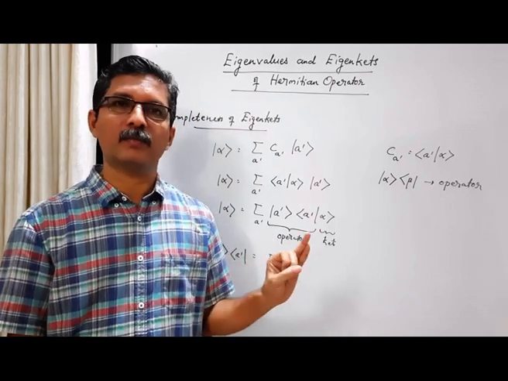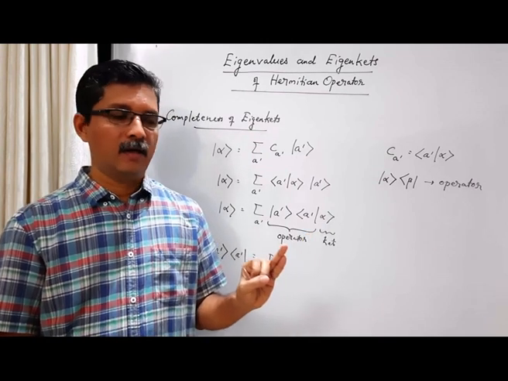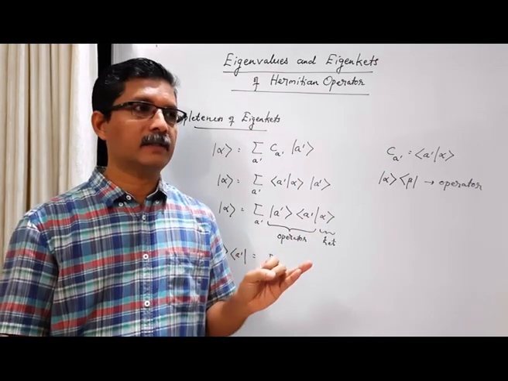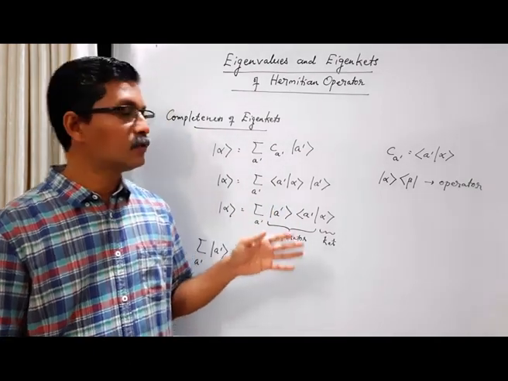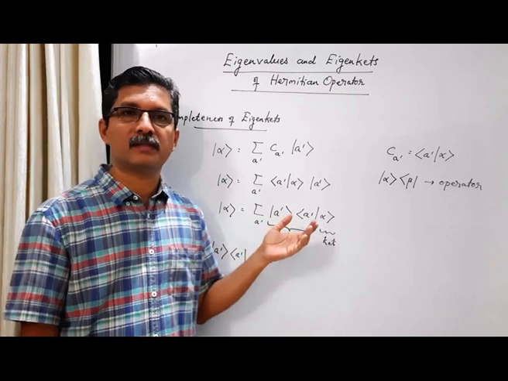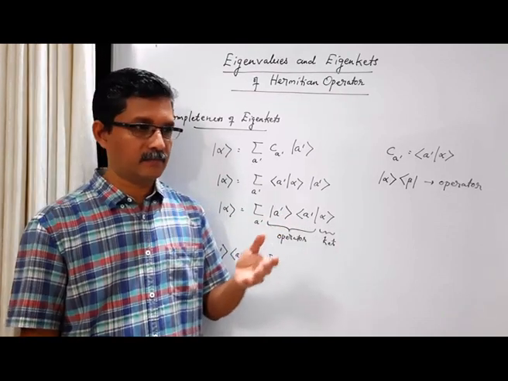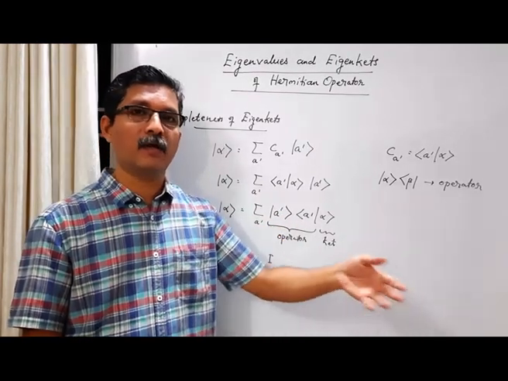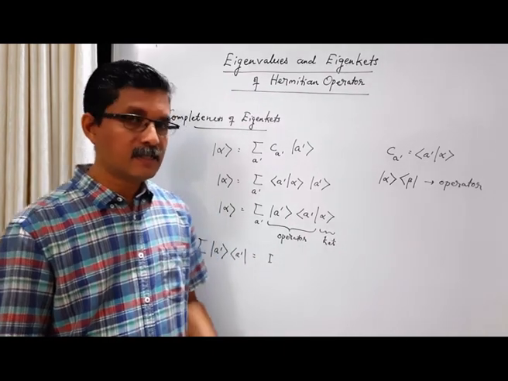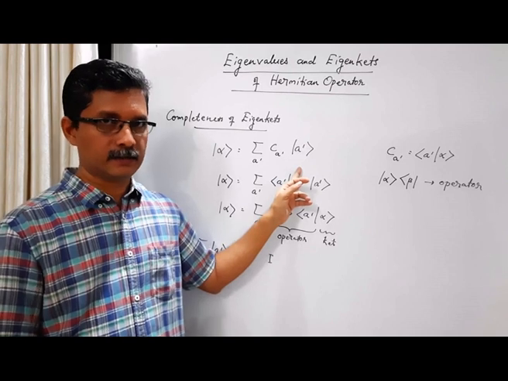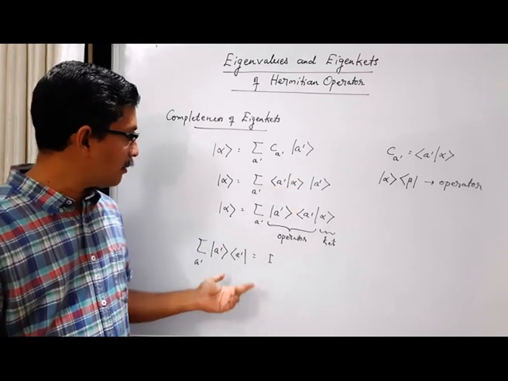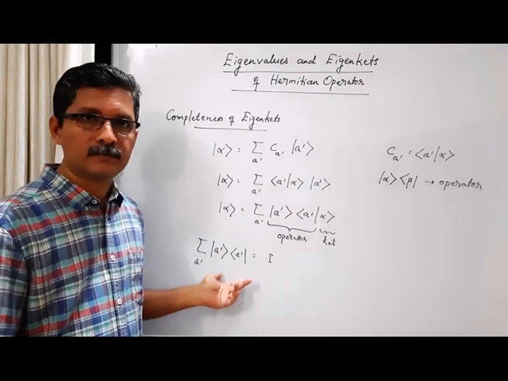So eigenkets of a Hermitian operator are normalized, orthonormal. And thirdly, eigenkets of a Hermitian operator form a complete set. So they can be chosen as a base ket, a basis set for the vector space. It means that any general ket can be expressed as a linear combination of these eigenkets. And the completeness condition can be expressed like this.